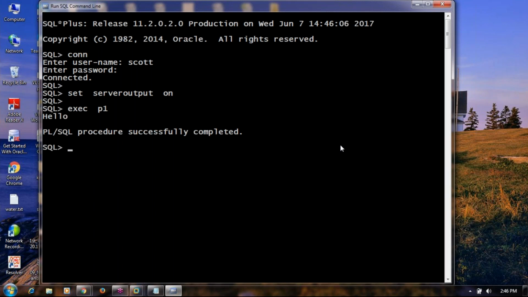When you're writing a program, whenever you want, you should be able to call the program, isn't it? So that concept is called a procedure. Practically, every program we write in real time is nothing but a procedure. So procedures are programs which are stored permanently in the database for repeated execution. Clear? Yeah.